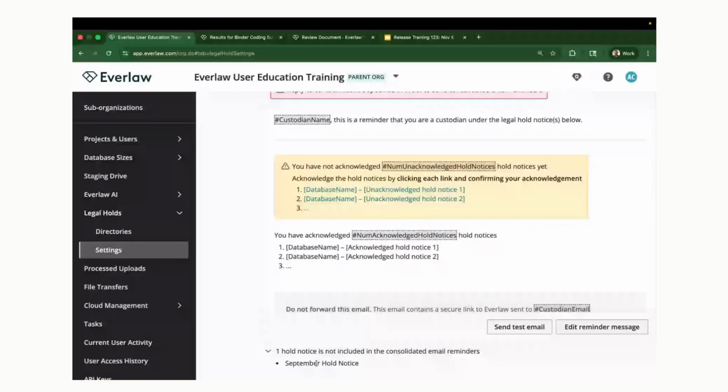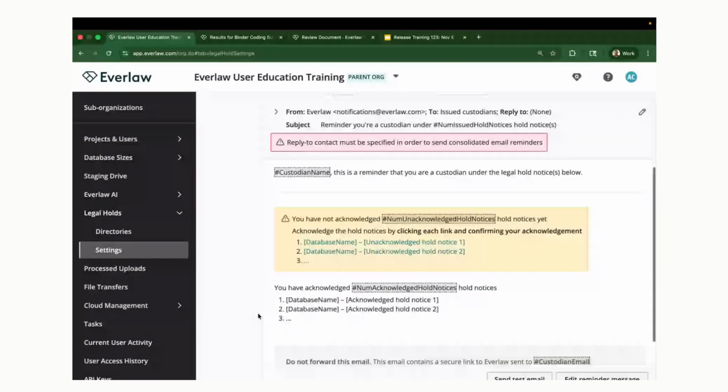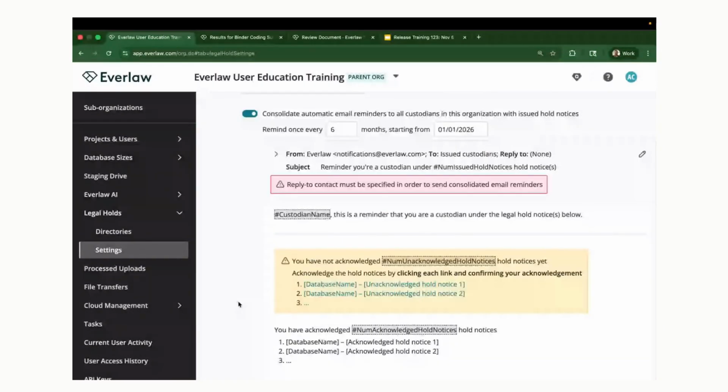And this is the name of that hold notice. If there are specific hold notices that you want to make sure that you send their own reminders for, and they're not included in the consolidated reminder, you can do that from the reminders page of that specific hold notice. So there'll be a checkbox when you're going through that dialogue in the reminders. You can choose to exclude it, and then it will be sent on its own cadence with its own information separate from the consolidated reminders.